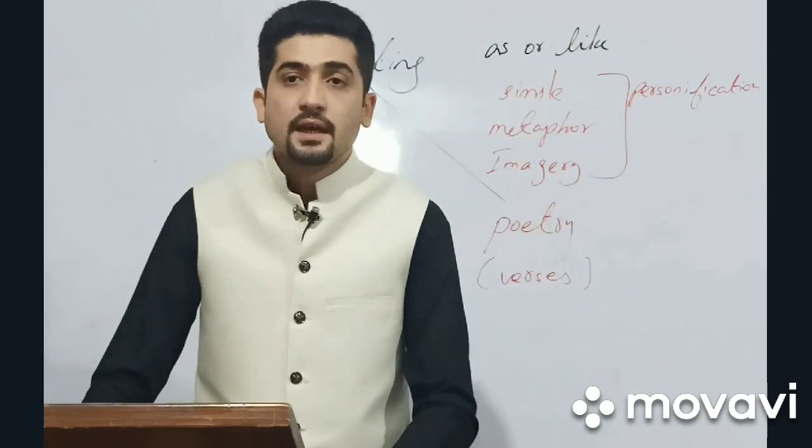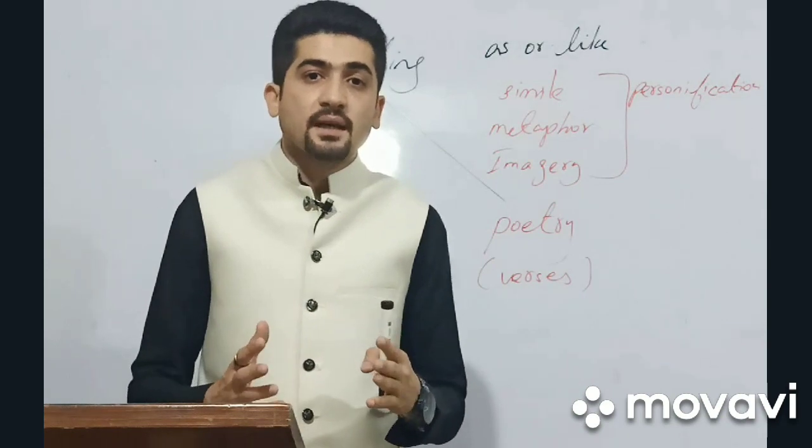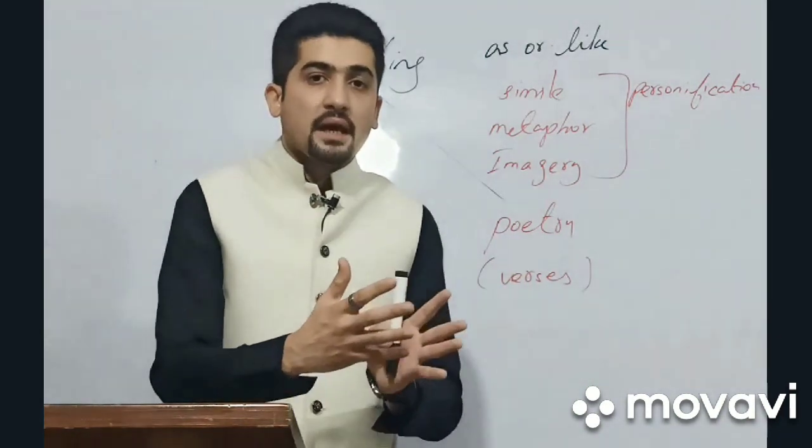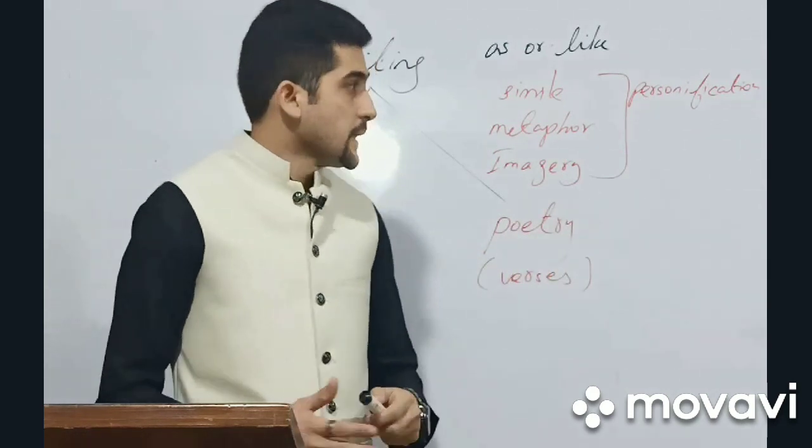For example, if I say that this boy is as brave as a lion, here I am using a simile because I am comparing a boy with a lion. Both of them are dissimilar to each other. They are not similar to each other.